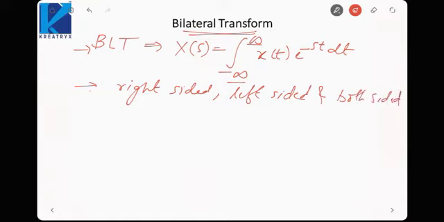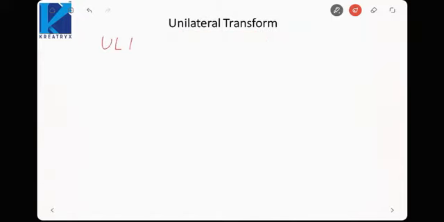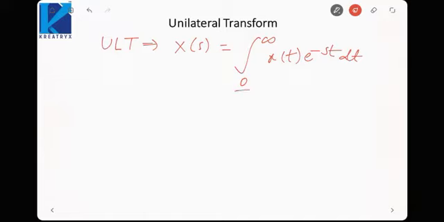But the bilateral Laplace transform and unilateral Laplace transform will be the same for right-sided signals. How will it be? First let us define the unilateral Laplace transform. The unilateral Laplace transform is where t will only be greater than 0. So it will be the integral from 0 to infinity of x(t) e raised to the power minus st dt. Here t can only attain positive values, so it is a unilateral Laplace transform. This can only be found for a right-sided signal.